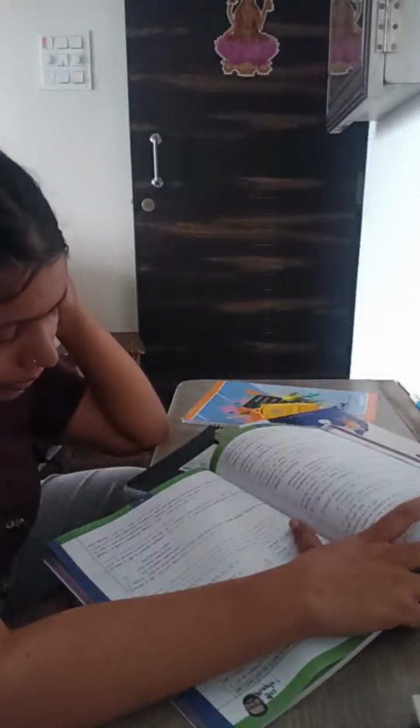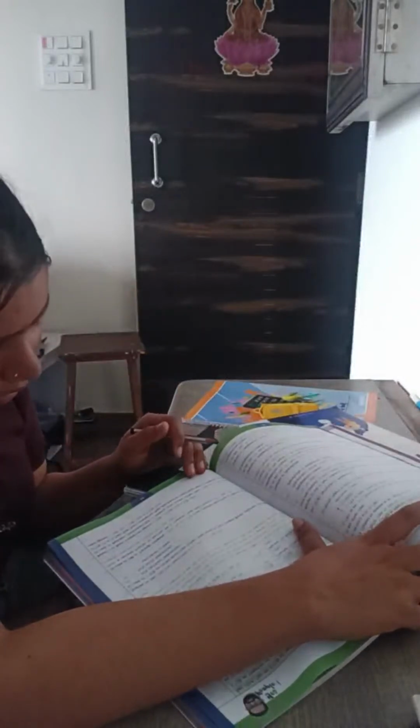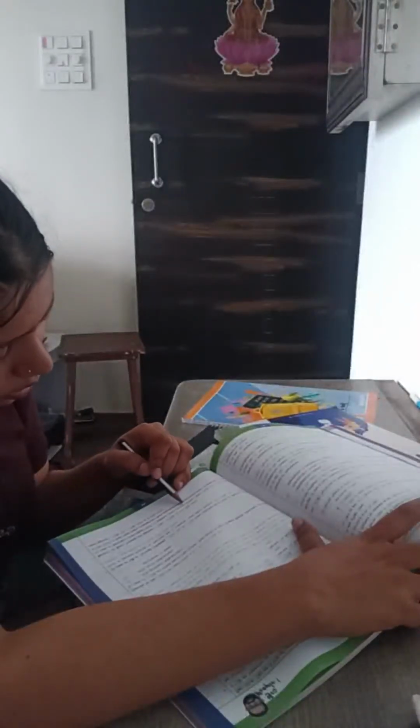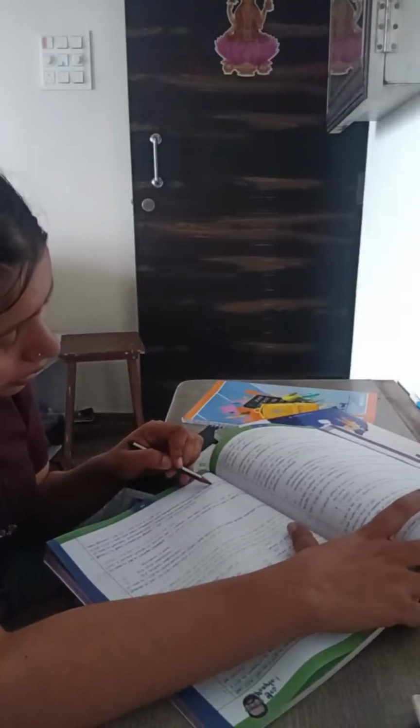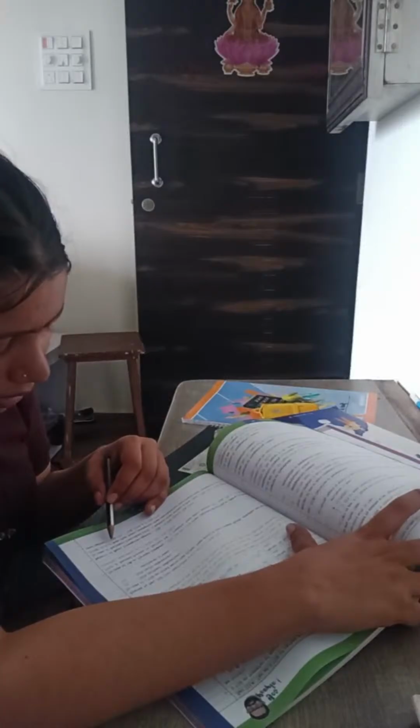The benefit of the basic exemption against long-term capital gain, short-term capital gain 111A, and long-term capital gain 112A. In case of a resident individual or HUF, if the balance total income other than long-term capital gain 112, long-term capital gain 112A, and short-term capital gain 111A is less than the basic exemption, then the unutilized basic exemption can be used against the long-term capital gain 112A.